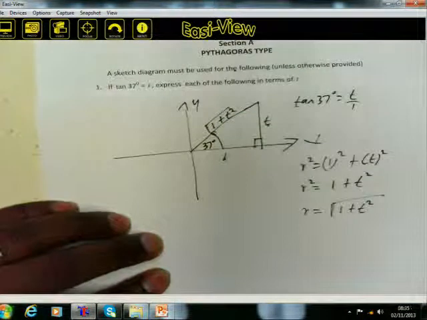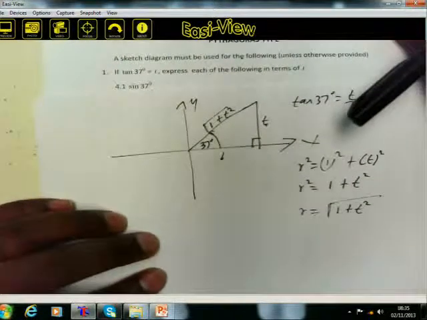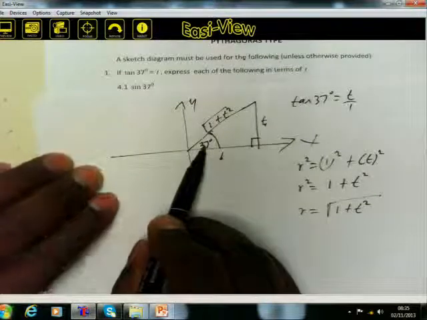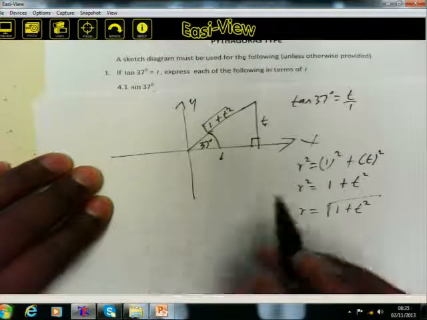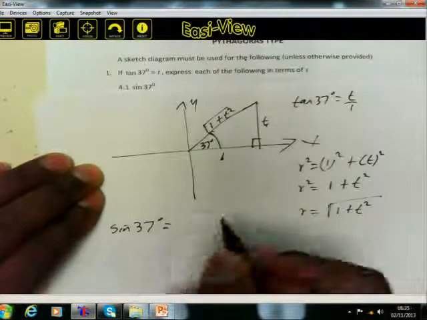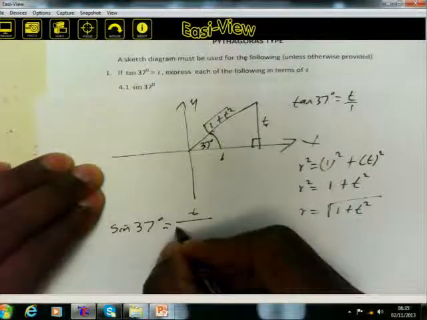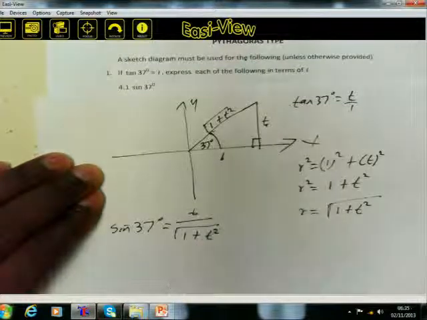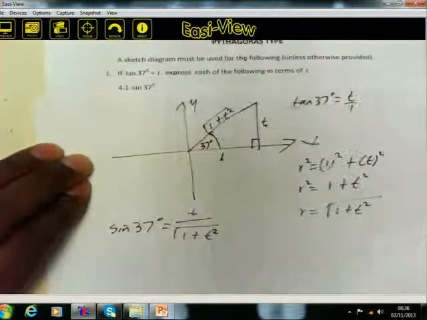Now we can use this diagram to answer any question. First question, the sine of 37 degrees. Sine is defined as opposite over hypotenuse. Therefore, the sine of 37 degrees is equal to the opposite, t, over the hypotenuse, the square root of 1 plus t squared. That is how we answer the first one.